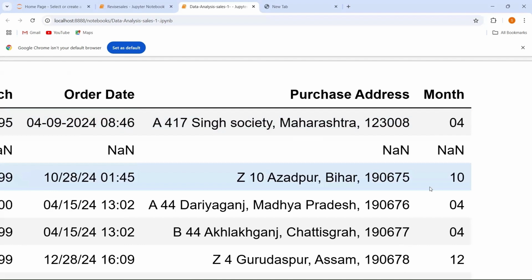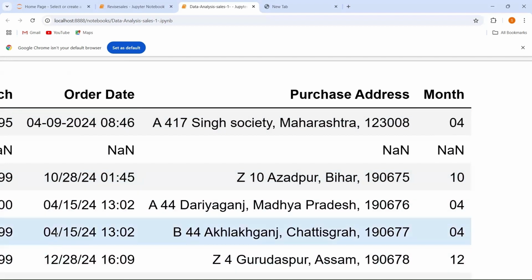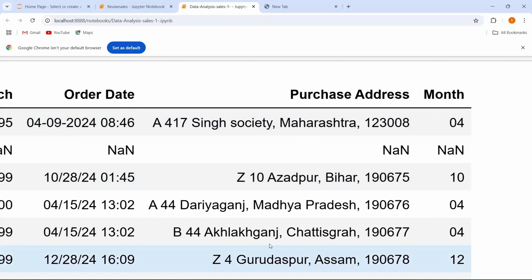Here you can see 10. So your month column is 10. Here you can see 04. So your month column is 04 over here. You can see 04, you can see 12 over here. So the month values are according to the month values of the order date.